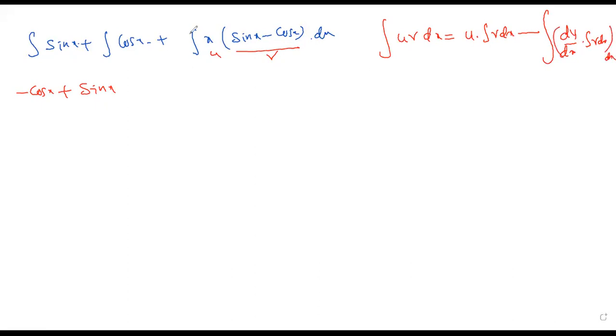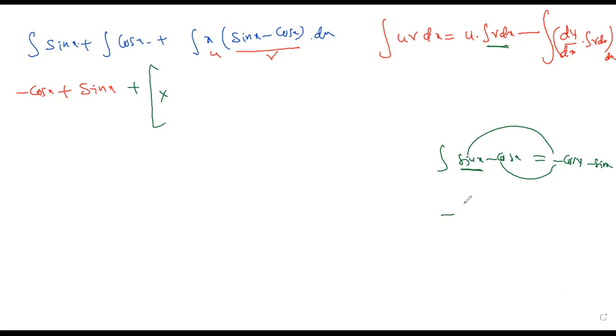So here I'm taking bracket u into v, means first u means x, integral v dx. Integral v dx means this total is v, that is sin x minus cos x. Integral of sin x minus cos x: sin x means minus cos x, because integration of sin x means minus cos x. This minus is minus, and integration of cos x means just sin x. So I will write there minus cos x minus sin x. So this part is completed.